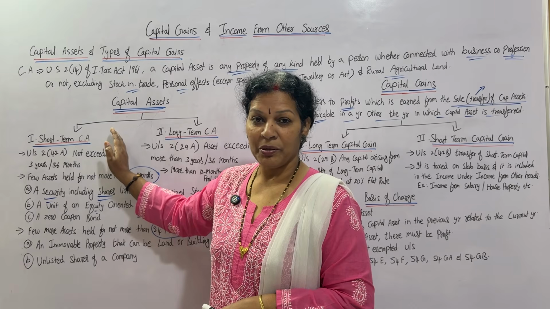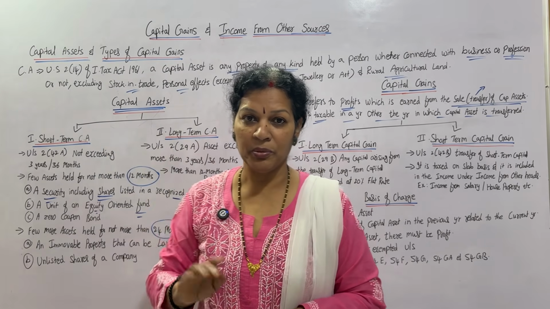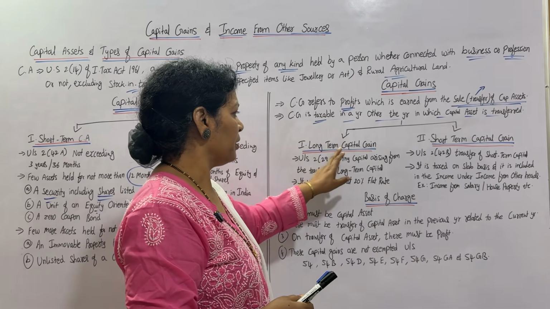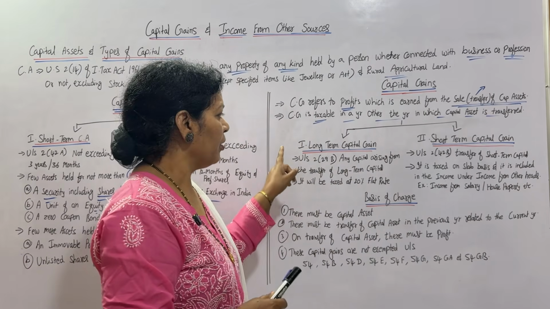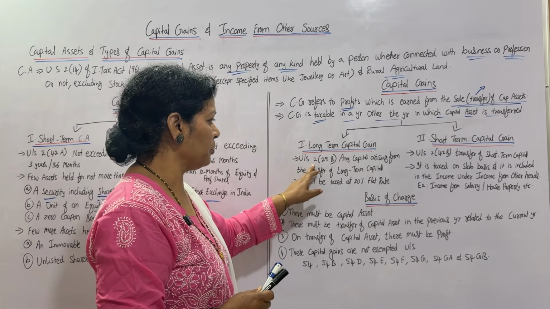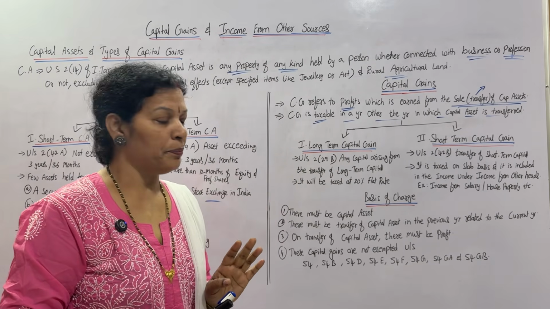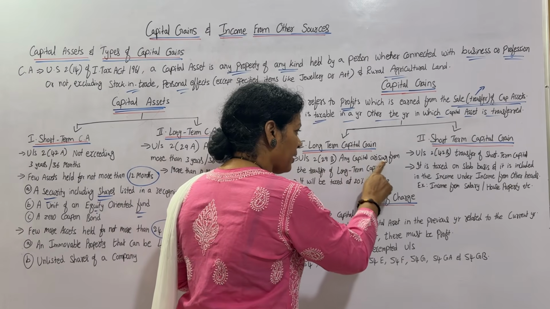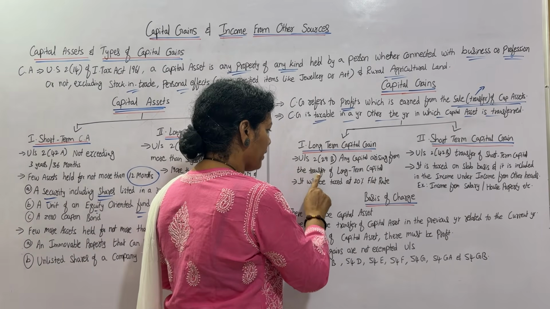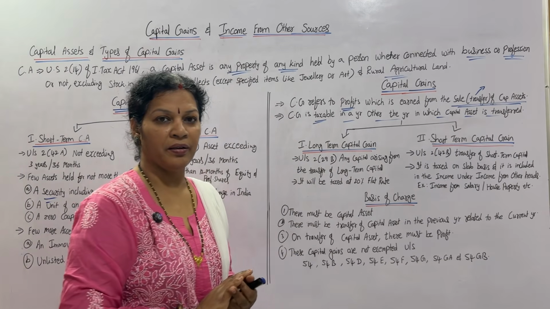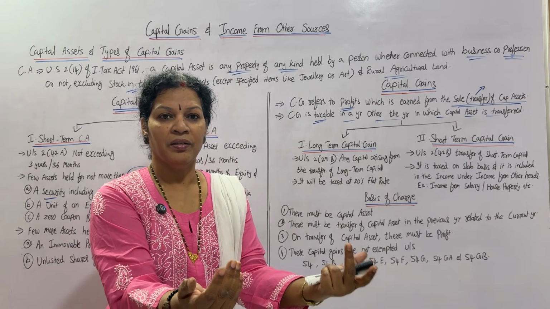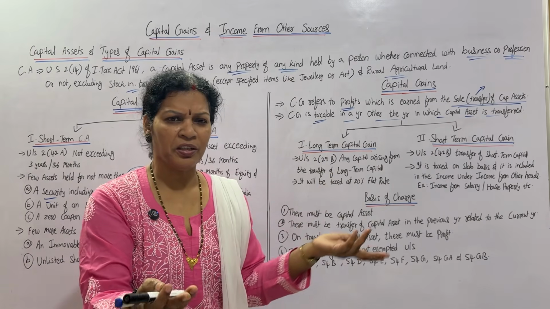Short term capital asset, long term capital asset. Did you remember the same one? Only we are talking about capital gain: long term capital gain, short term capital gain. Long term capital gain, you can understand through section 2 subsection 29B. It has mentioned any capital gain arising from the transfer of long term capital. Whenever you are selling a long term capital, transfer means nothing but sell only, right?